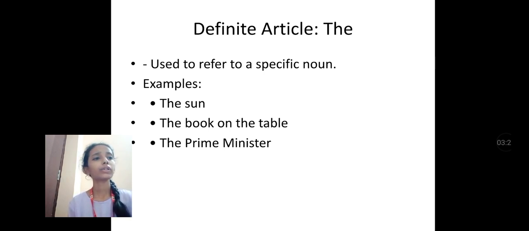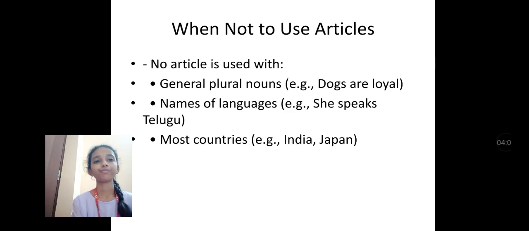And the is also used before the superlative degree and comparative degree. Superlative degree means a suffix st comes with the word, and comparative means er comes as a suffix. For example, the first, the best, the highest, the cleverer. Words ending in st are called superlative words, and comparative words are words ending in er. Before superlative and comparative we use the.